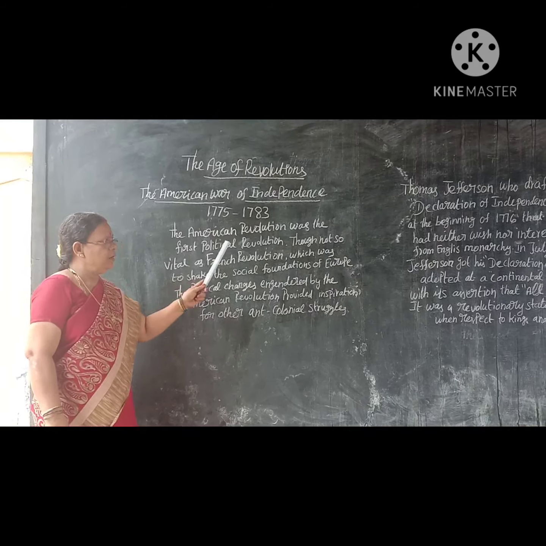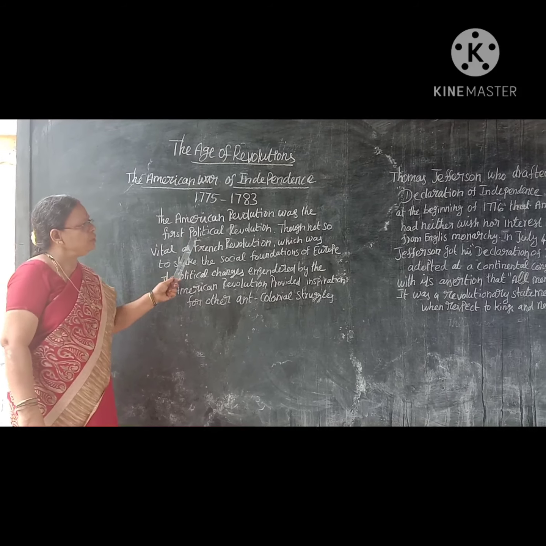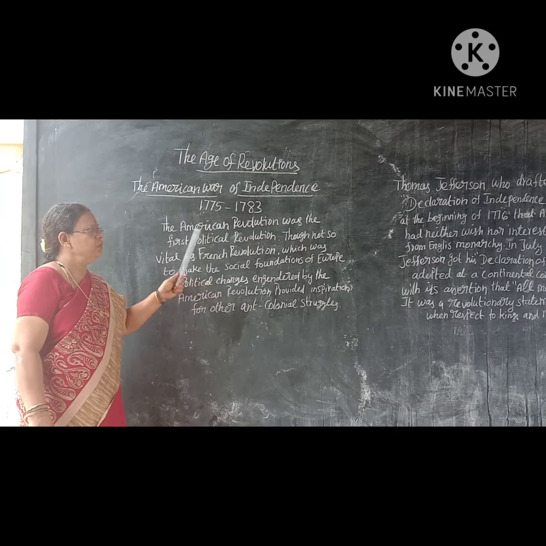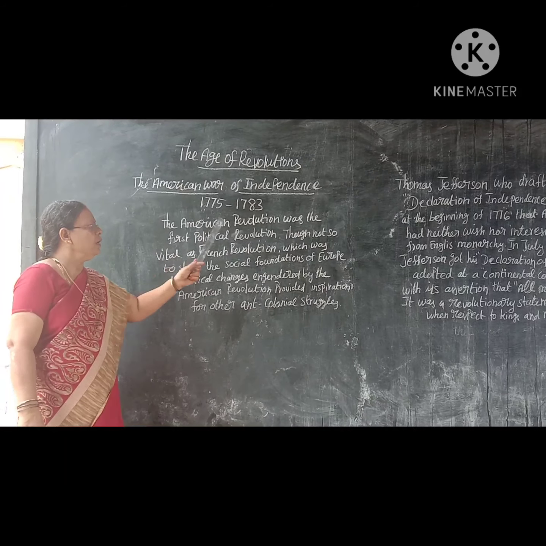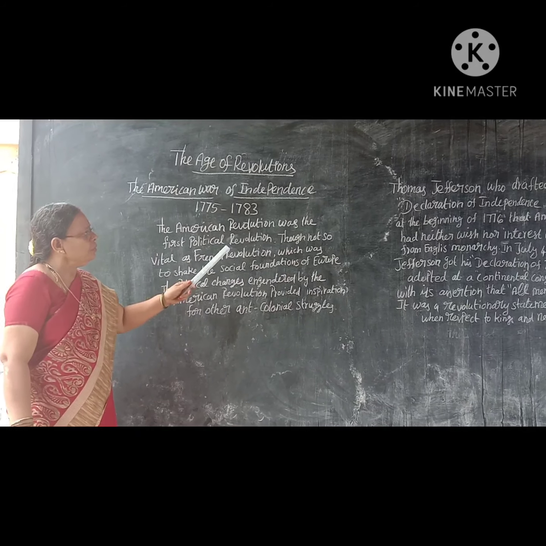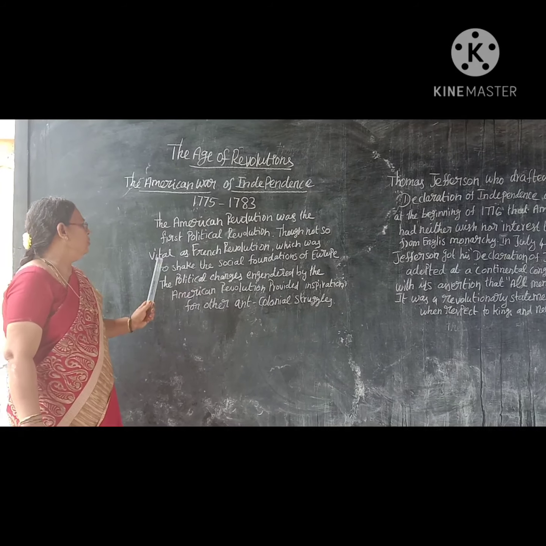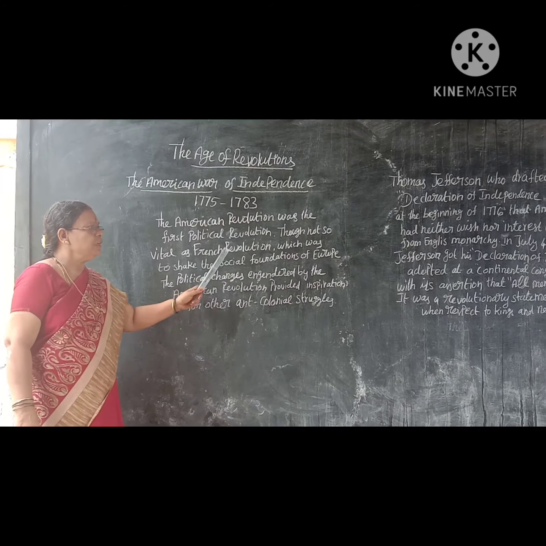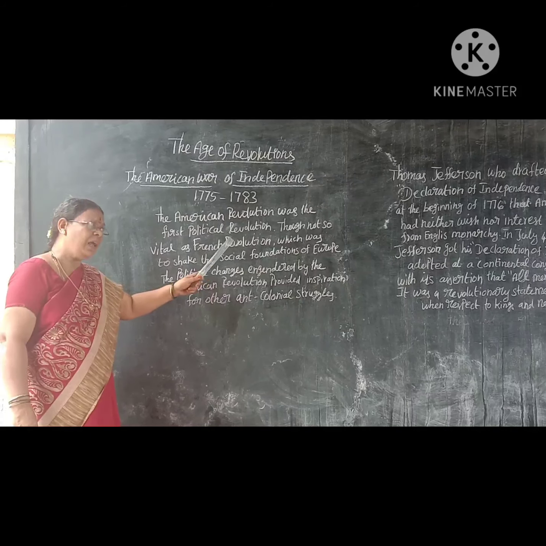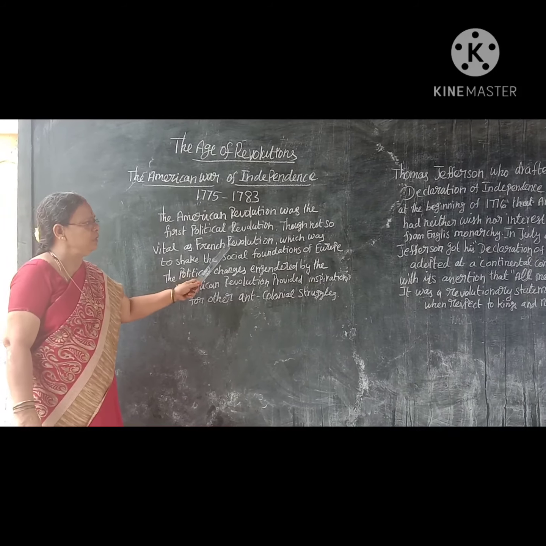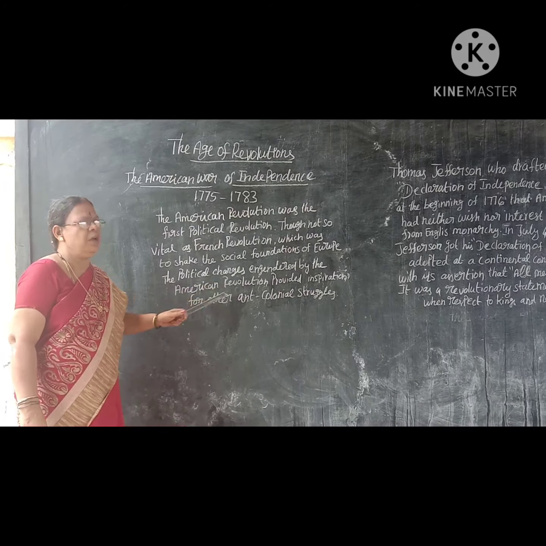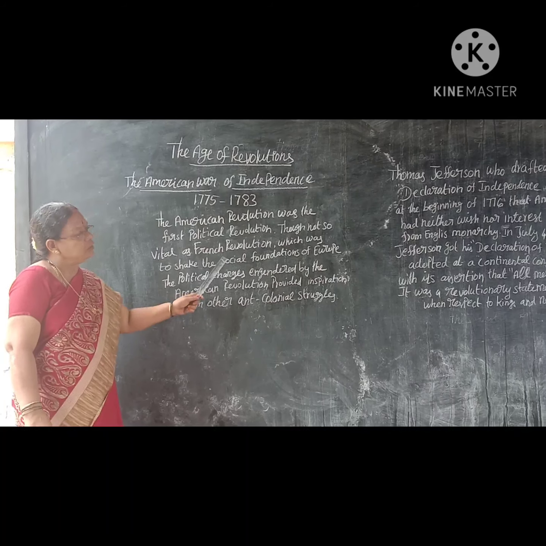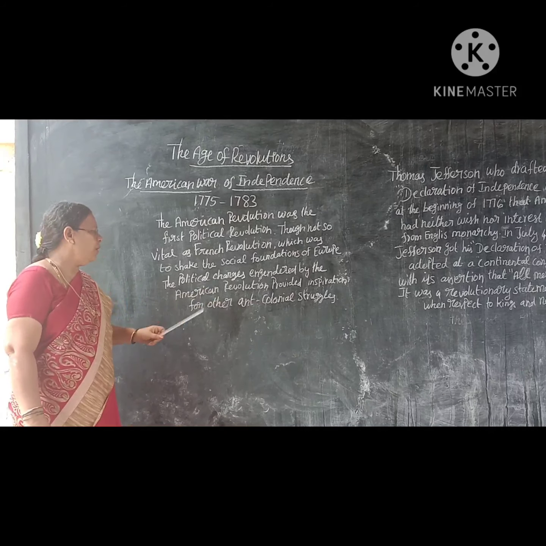The American Revolution was the first political revolution. Which one is the first political revolution? The American Revolution. Though not so vital as the French Revolution, which was to shake the social foundation of Europe, it shaped the social foundation of Europe.